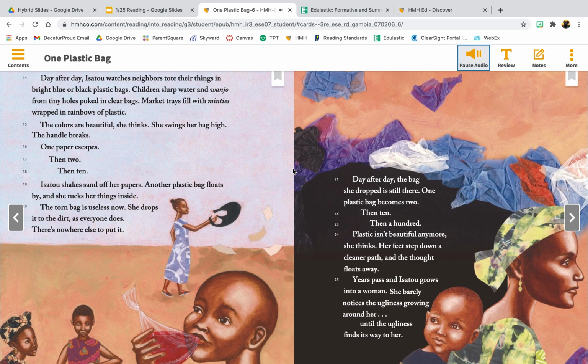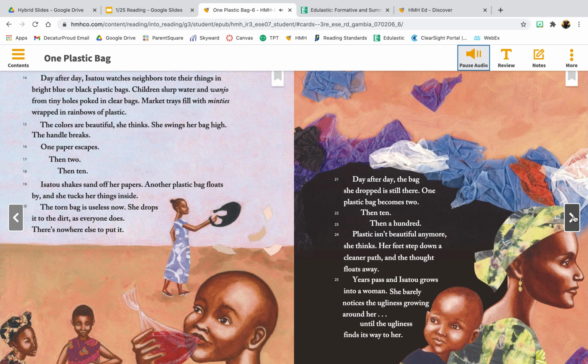Isatu shakes sand off her papers. Another plastic bag floats by, and she tucks her things inside. The torn bag is useless now. She drops it to the dirt, as everyone does. There's nowhere else to put it. Day after day, the bag she dropped is still there. One plastic bag becomes two, then 10, then 100. Plastic isn't beautiful anymore, she thinks. Her feet step down a cleaner path, and the thought floats away.